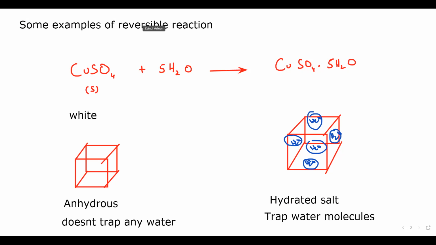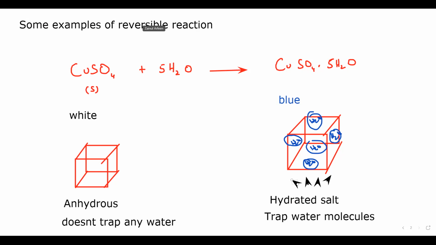Originally it is white in color, but when copper sulfate traps the water molecule, it changes color to blue. Now, if I supply heat energy to this hydrated salt, what will I observe?